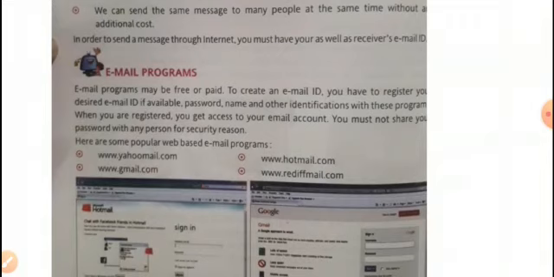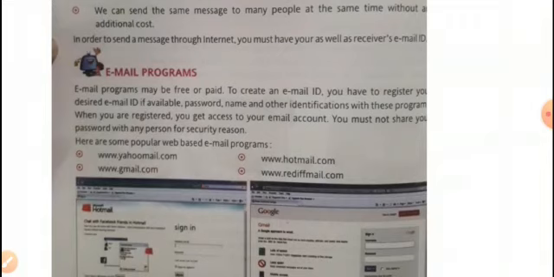To create an email ID, you have to register your desired email ID if available, password, name and other identifications with these programs. What are the things you need, students? We have to register our email ID, password, name and other identifications. Dear students, whatever it asks. When you are registered, you get access to your email account. Now all the formalities are finished. You must not share your password with any person, for security reasons.